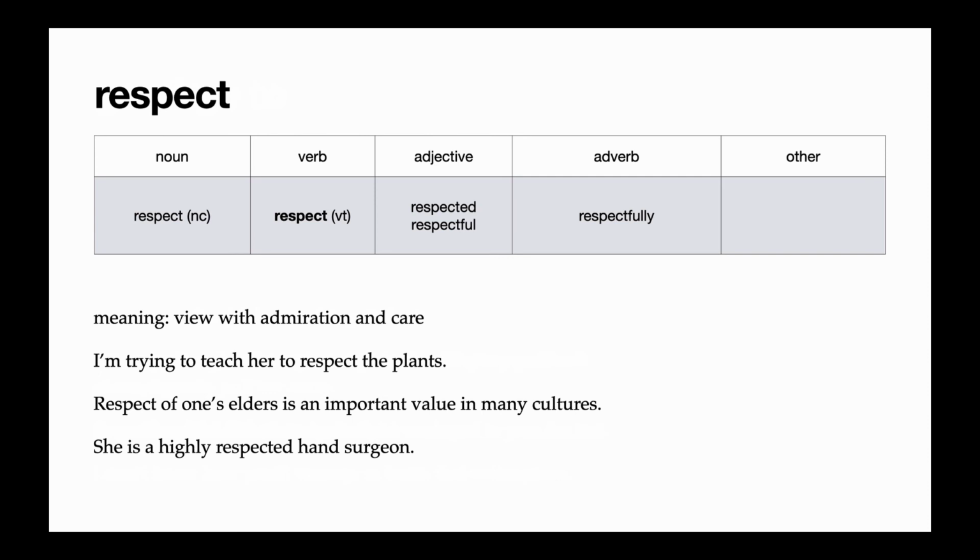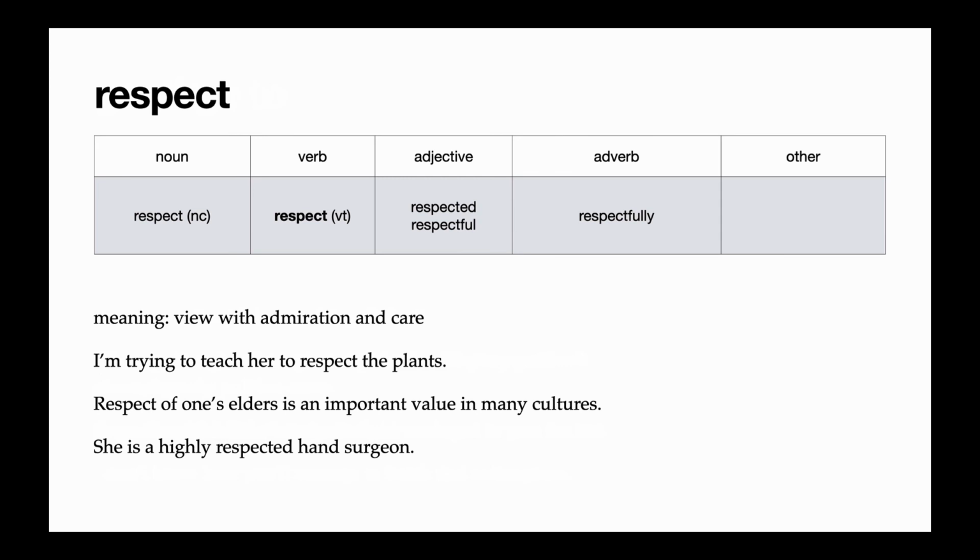In the next example, we see respect as a non-count noun. Respect of one's elders is an important value in many cultures. That means thinking well of people who are older than you and treating them well is important. And in the third example, we see respected as an adjective. She is a highly respected hand surgeon.